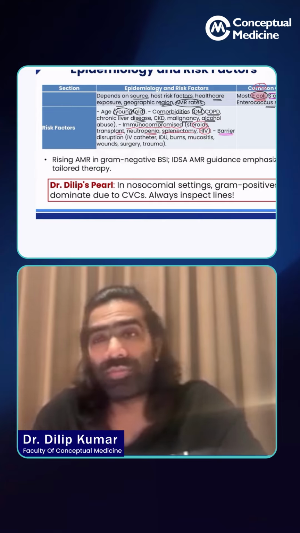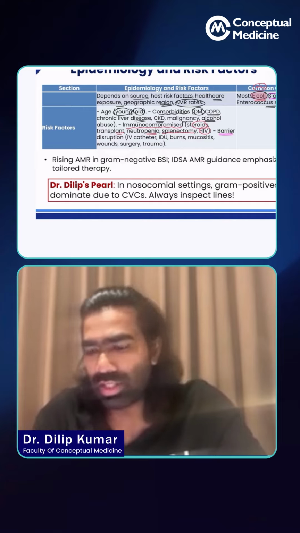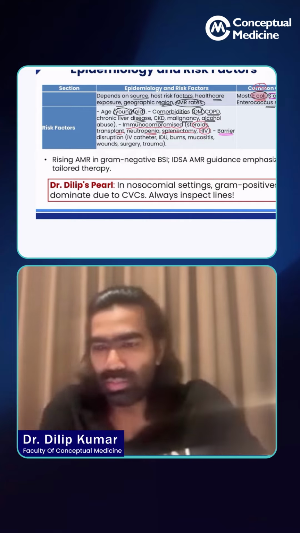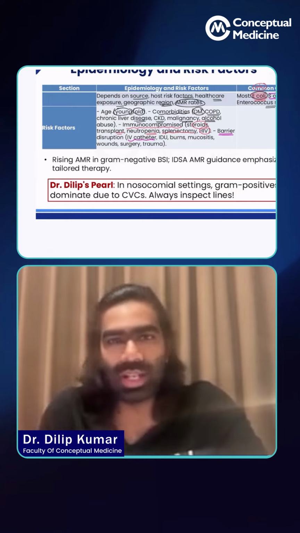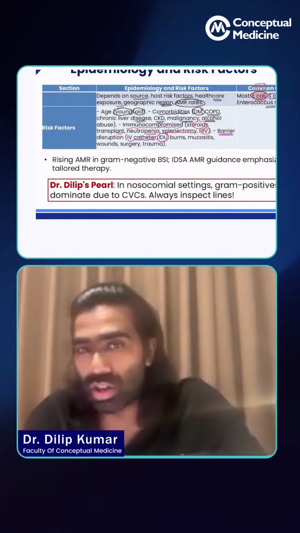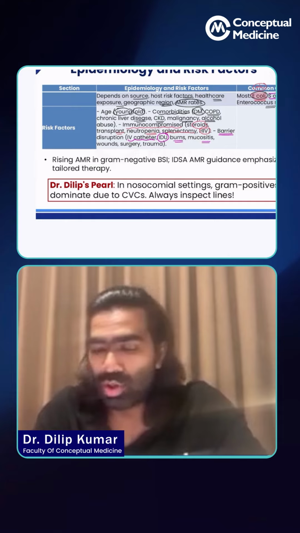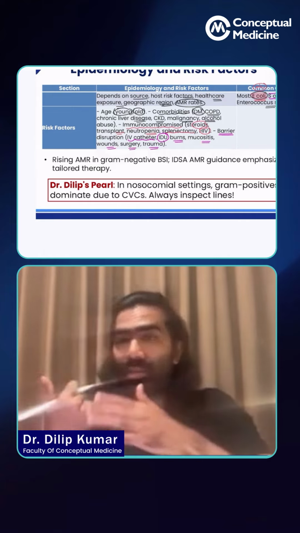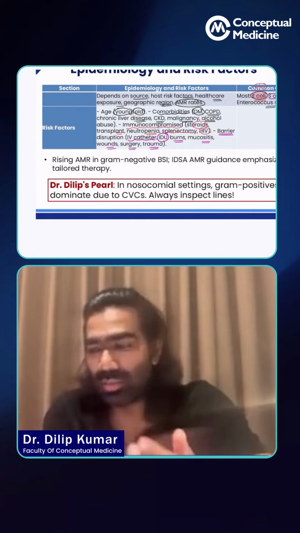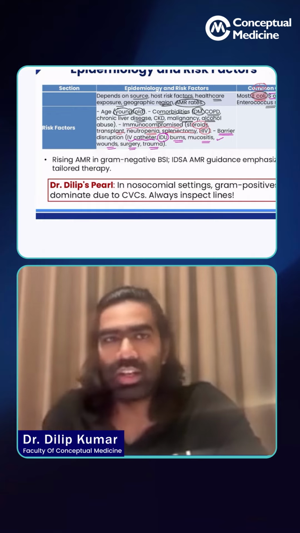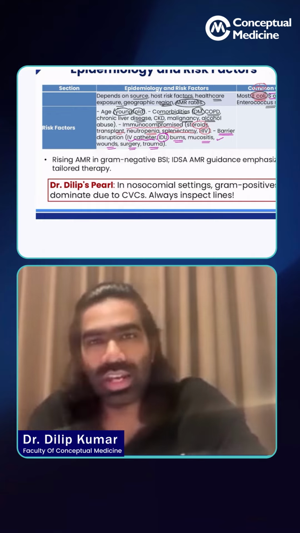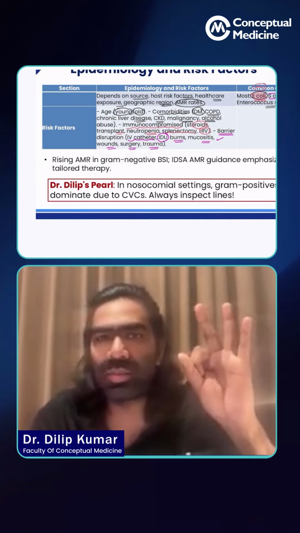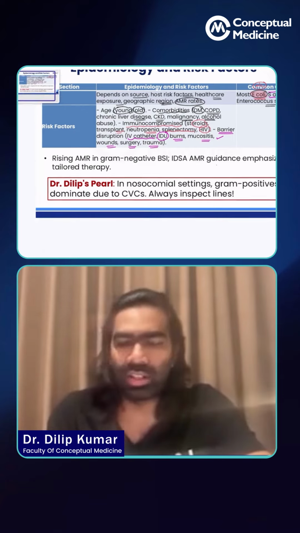Suppose the patient is having a barrier disruption. What do you mean by barrier disruption? We have natural barriers like skin, mucosal membranes, and all those. If you disrupt them by introducing an IV catheter, you're disrupting the natural barrier. Or in patients who are intravenous drug users, or patients who are having burns, mucositis, wounds, surgery, trauma, in all these conditions you're disrupting the natural barrier, especially the mucosal membranes and the skin. So these are disrupted, and bacteria can enter through these areas. So that's usually going to be the risk factor. So age, comorbids, immunosuppressed state, barrier disruption. You can split into four: age, comorbid status, barrier disruption, and immunocompromised states. These are going to be the risk factors for infection.